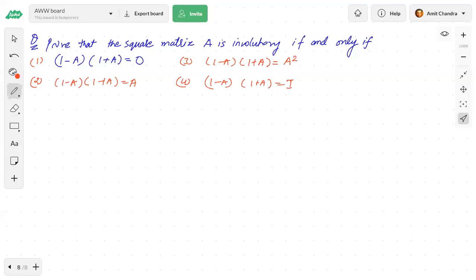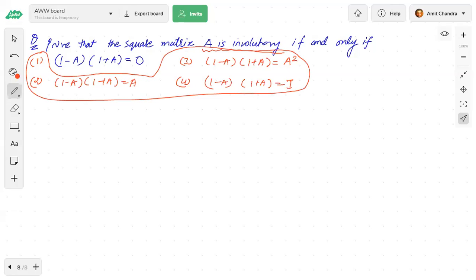Suppose they have given that the square matrix A is involutory, then which one is true? Because they have already given it as involutory, you should know the meaning of an involutory matrix, and after that you have to find the answer. Okay, fine. Everybody understood, I guess. But right now the question is, and this I've changed afterwards, prove that a square matrix is involutory if and only if (1 minus A) and (1 plus A) is equal to 0.